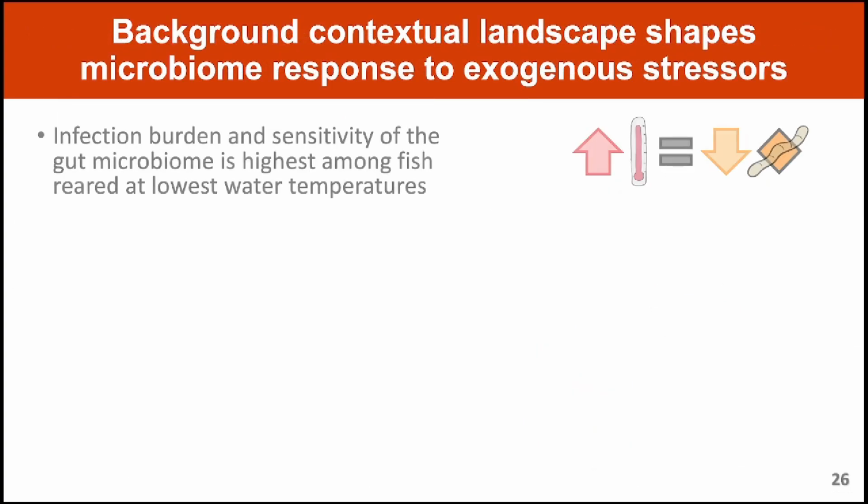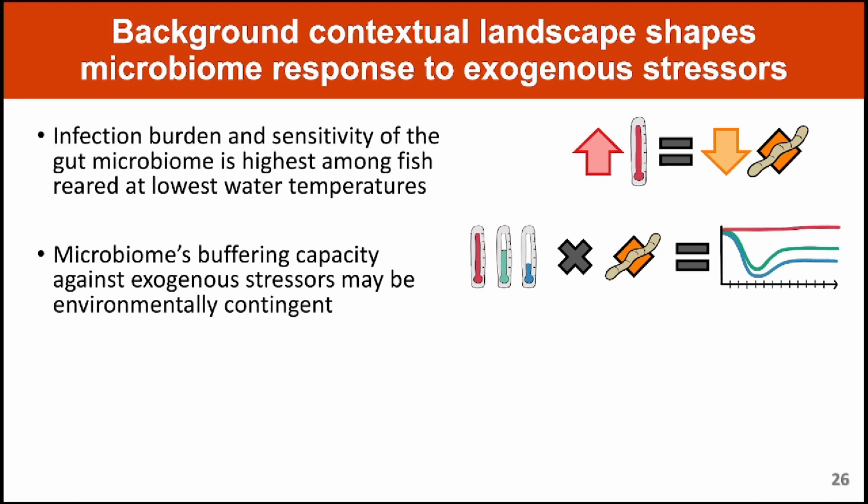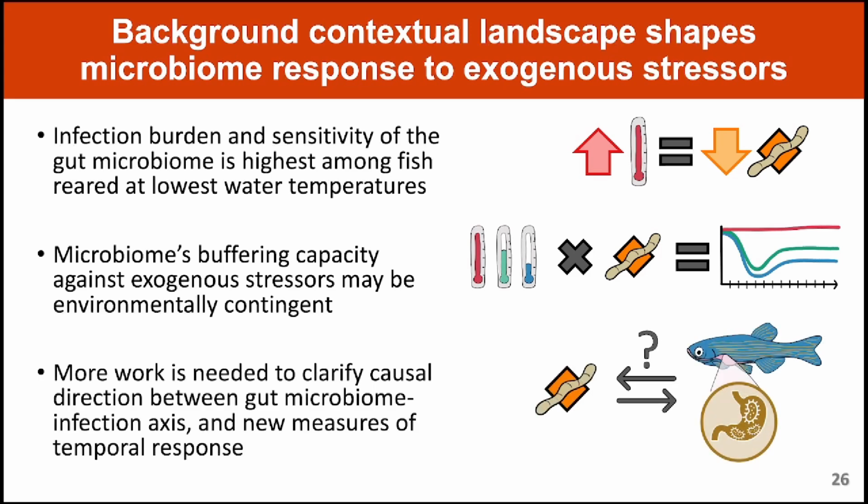In conclusion, we found that highest infection burden and sensitivity to parasite exposure was observed in lower water temperature reared fish, while gut microbiomes of fish reared at higher water temperatures were more resistant to the effects of parasite exposure. These findings support the notion of the gut microbiome's buffering capacity against exogenous stressors, and that this buffering capacity may be environmentally contingent. However, it may also be the case that increasing water temperatures impacted parasitic burden or parasite worm infectivity, and consequently the microbiome was unaffected.